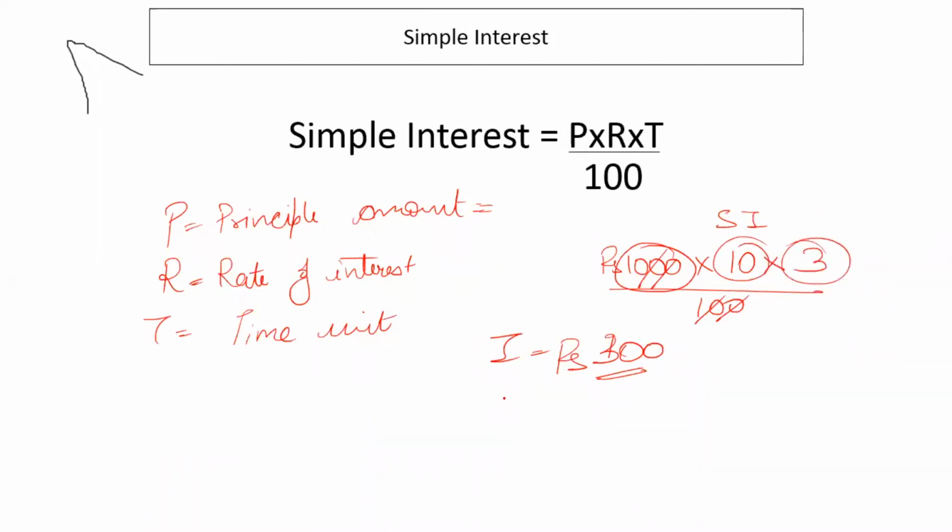So my per year interest would be 300 by 3, which is 100, which is of course true because this is simple interest and 10% interest is calculated on 1,000 every year. Right? So this is simple interest.